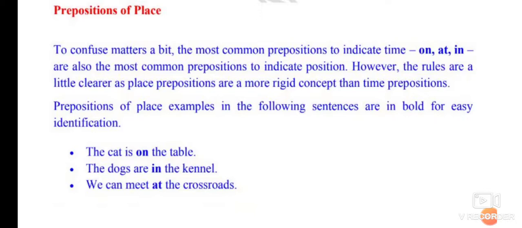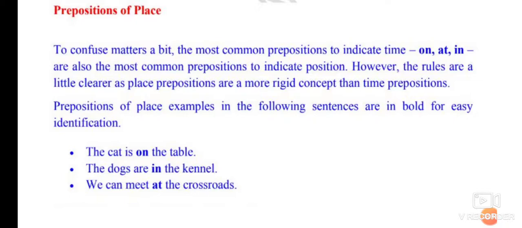So this was all about the prepositions of time. We have another type called prepositions of place. To indicate positions, we also use on, at, in. These are used to indicate positions. Just see the examples: the cat is on the table. So it is telling us that the cat is lying on the table.